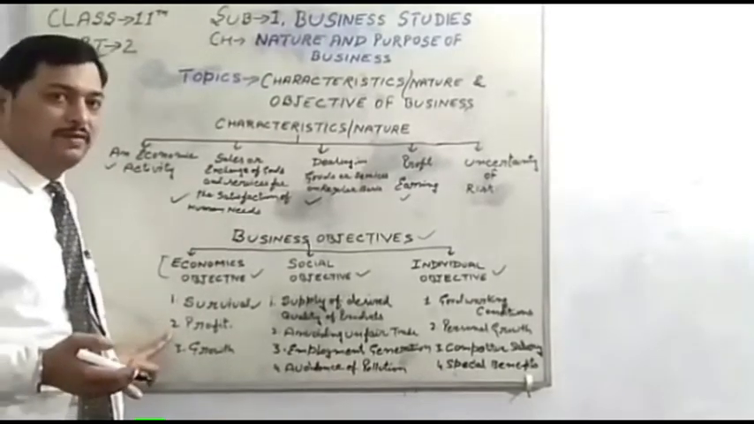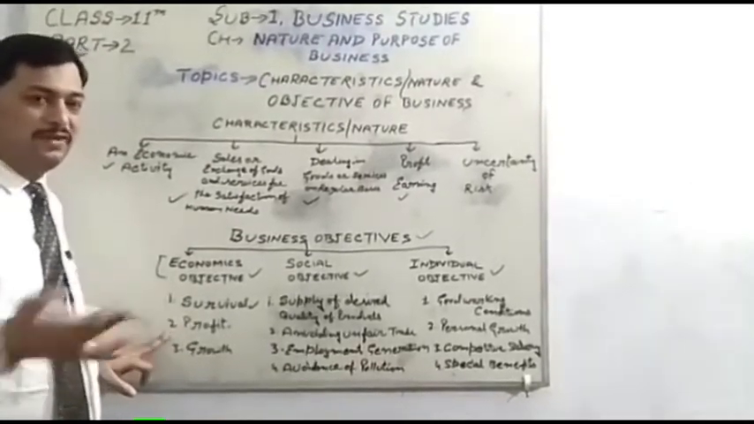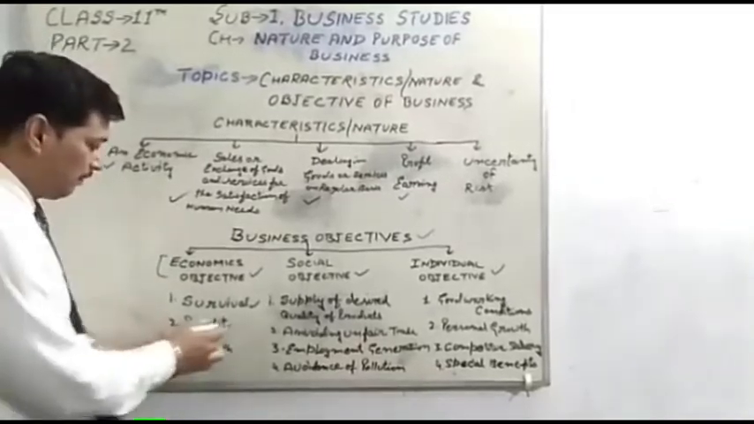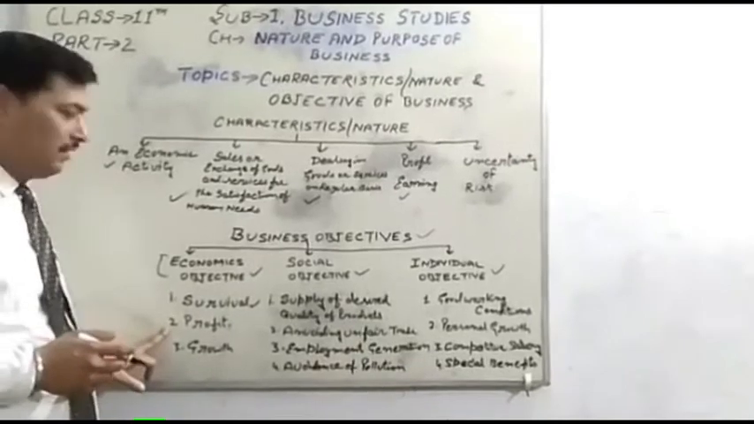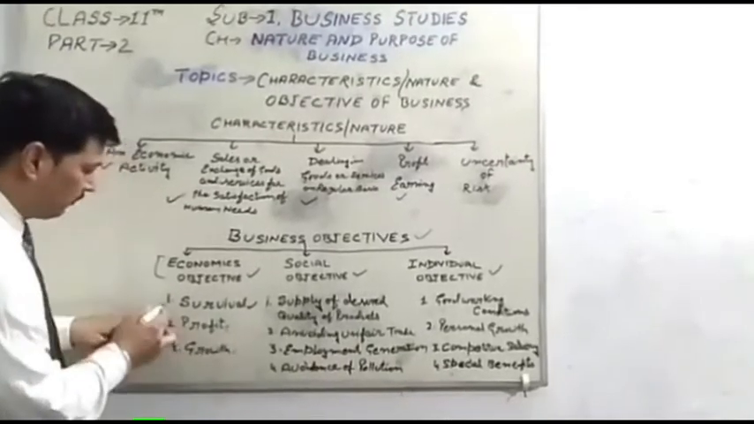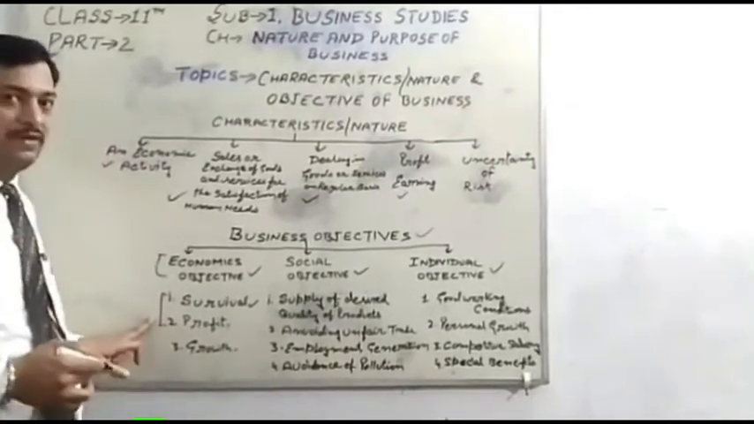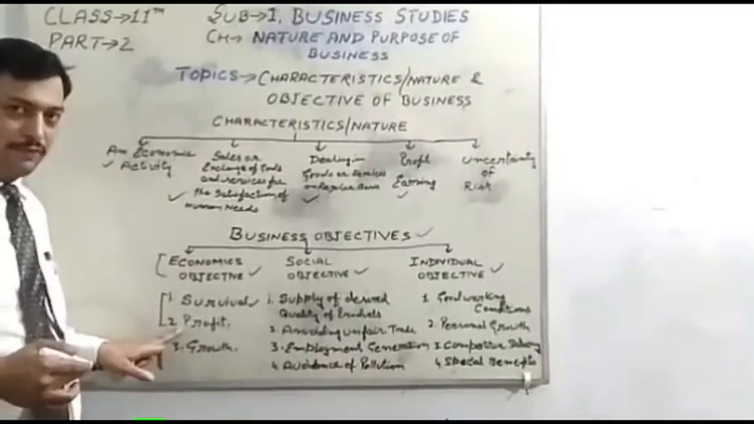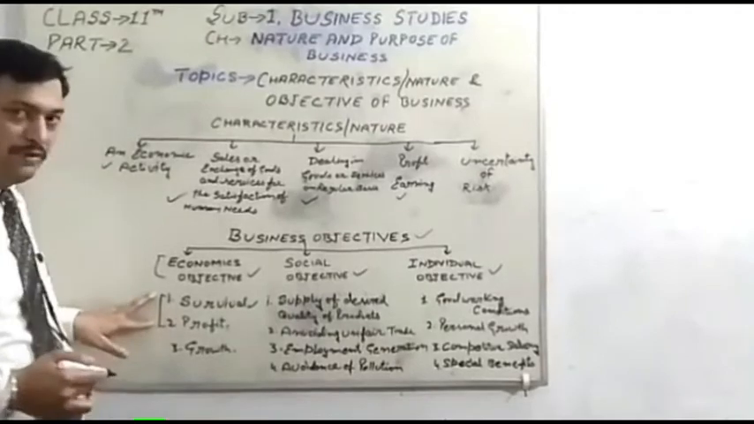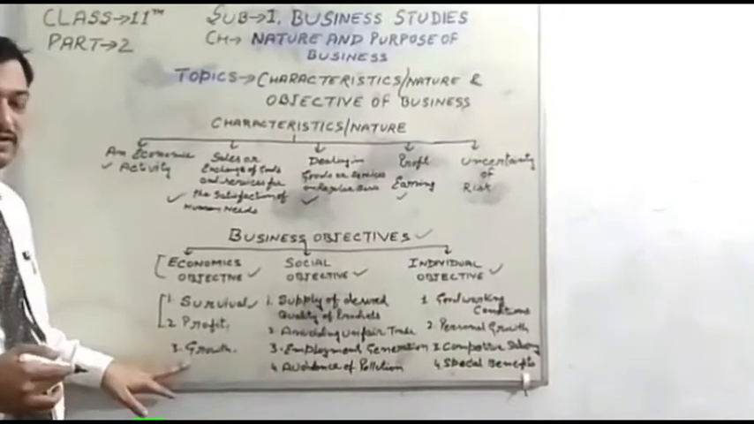Those are the main objectives of the business. The businessmen are doing the work only for earning the profit. First, they have to survive. Second, they have to gain a profit. And growth is a combination of survival and profit. When the businessman has survived and gained a profit, and both are done, they have to grow the business.